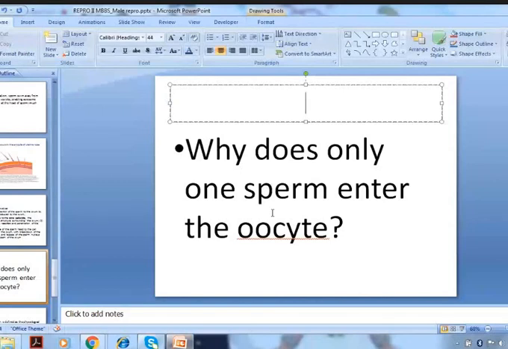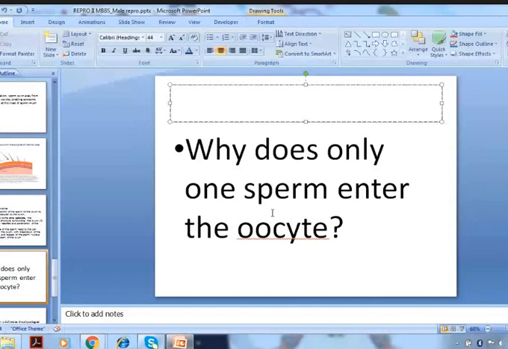I will give you a slight hint. There will be a ZP3 block, and another is the cortical reaction. What is ZP3? It is present in the zona pellucida, one of the receptors.